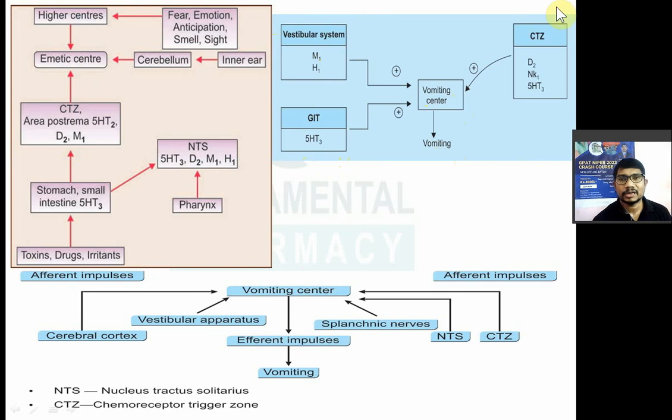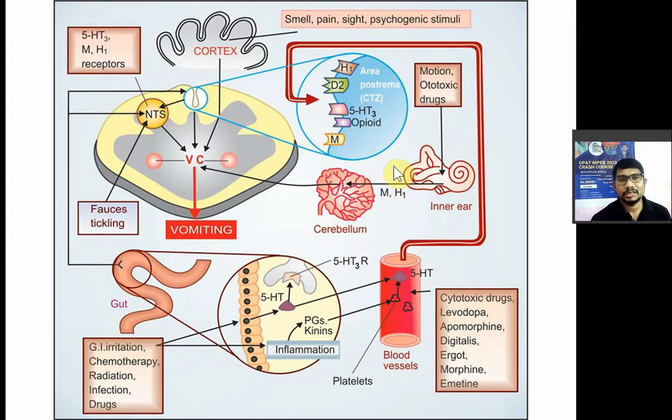In the chemoreceptor trigger zone, some factors stimulate the chemoreceptor trigger zone, like in that you have D2 receptors, then neurokinin receptors, then serotonin receptor which will stimulate the vomiting center. Now this is the reason for vomiting. We will see in the details.